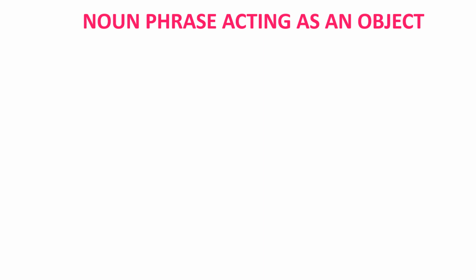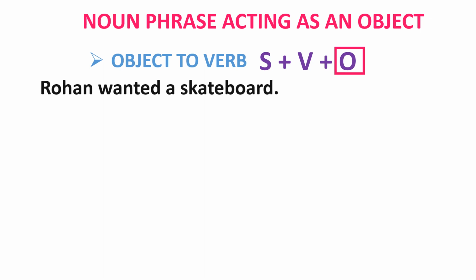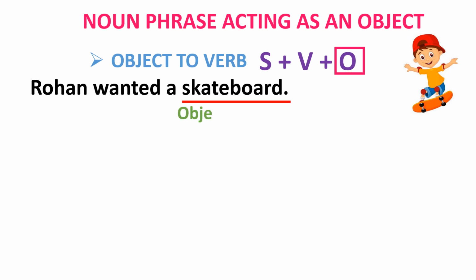Now let's look at the example where a noun phrase is used as an object in the sentence. A noun phrase can act in three different ways as an object in the sentence. Number one, object to verb. Here the sentence structure would be subject plus verb plus object. For example, Rohan wanted a skateboard. Here the phrase a skateboard is acting as an object to the verb want.